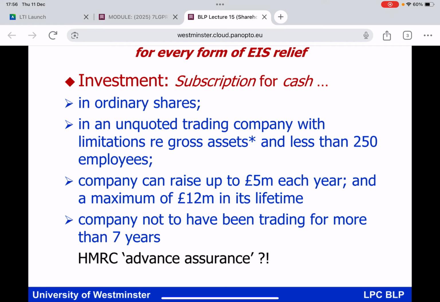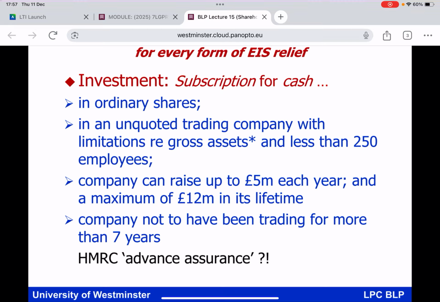Now, under EIS, an EIS qualifying company can raise up to £5 million each year. That is the current limit, £5 million each year, and a maximum of £12 million in its lifetime. Now, I'm aware that those criteria are in fact going to change in the next tax year, but this will do fine, everybody, for tax year 25 to 26.